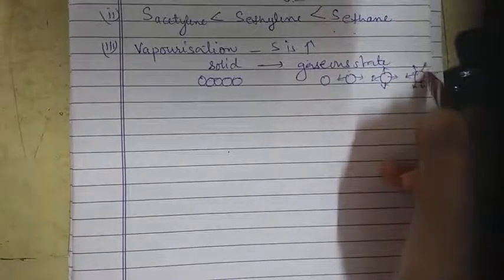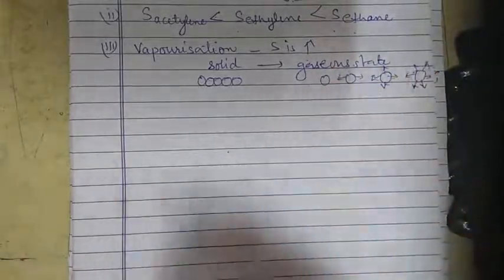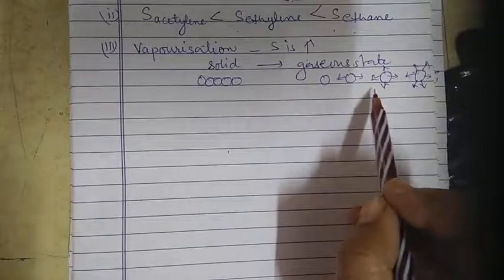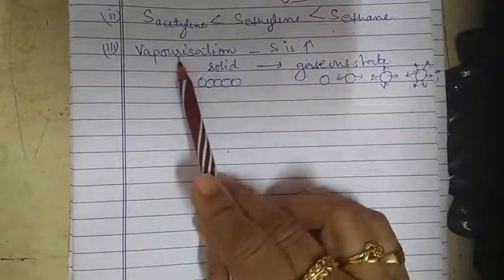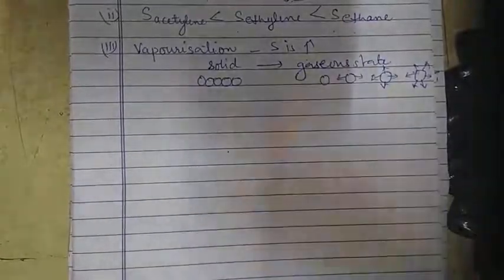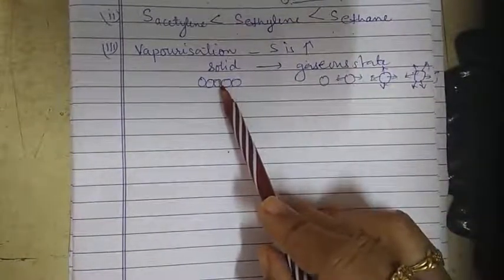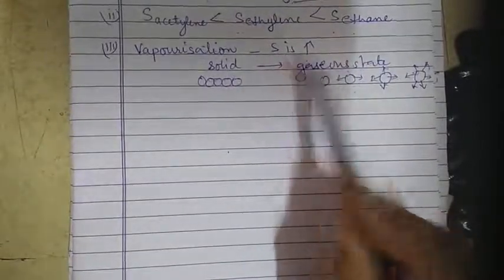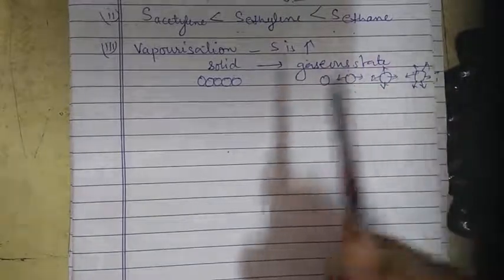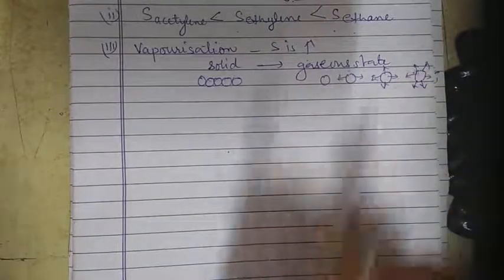So when the solid is converted into the vapor state, the entropy increases. And why does the entropy increase? Because the randomness increases, because the disorder increases.